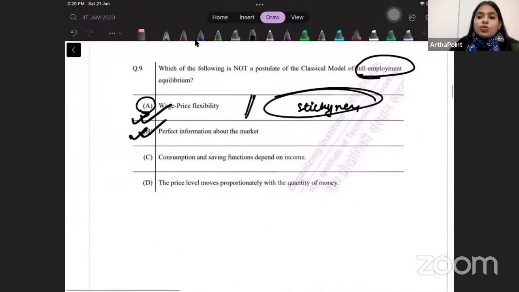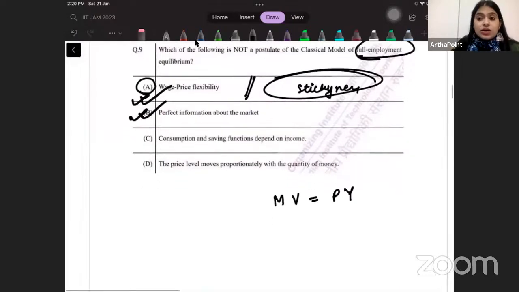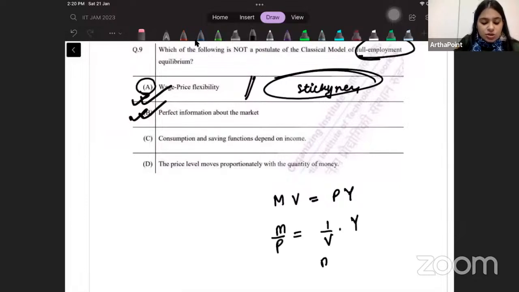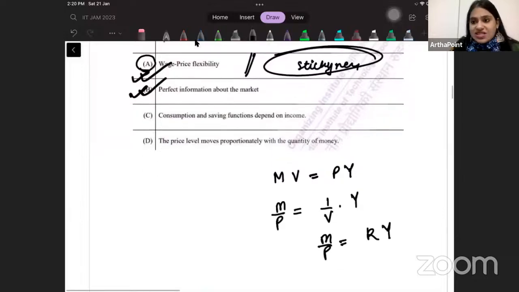And another thing which you can relate this to is the quantity theory of money. So even if you check this, MV is equal to PY, which comes from the classicals, then you can say that M by P is equal to 1 by V into Y. So M by P is equal to k times Y. This is what the classicals suggested. So when I talk about the classicals, they didn't introduce any interest rate.